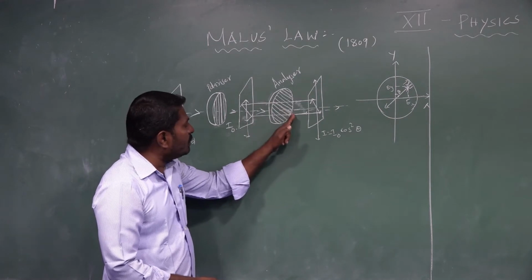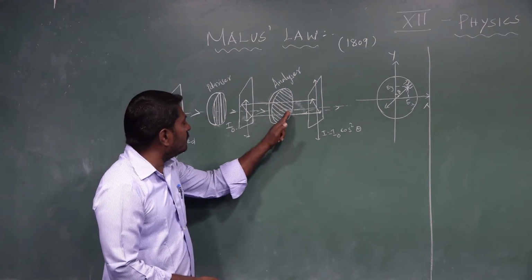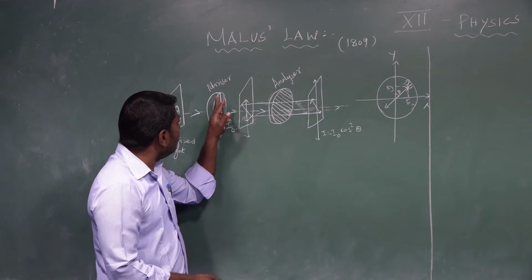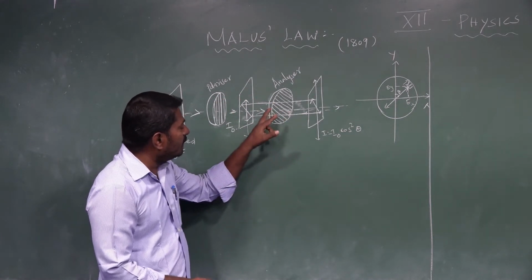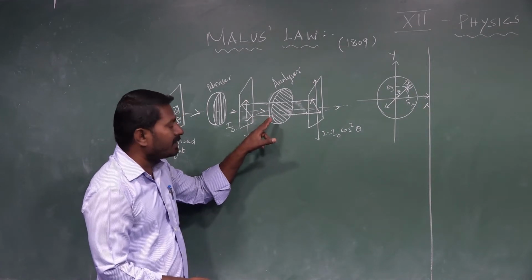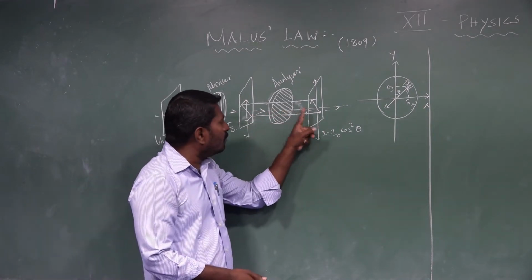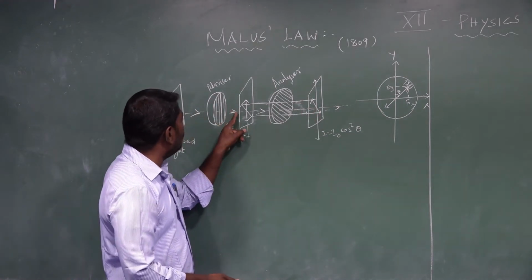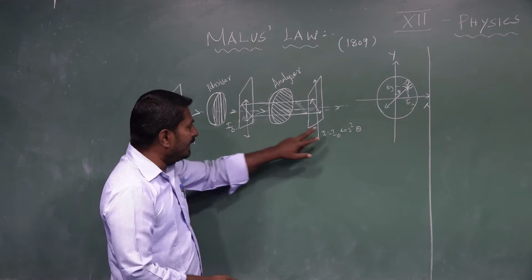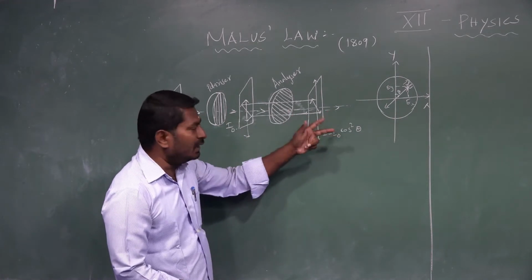When the angle between the transmission axis of the analyzer and that of the polarizer is different, the intensity of the light coming out of the analyzer is not the same as that of the light coming out of the polarizer. The intensity of light coming from the analyzer is different.